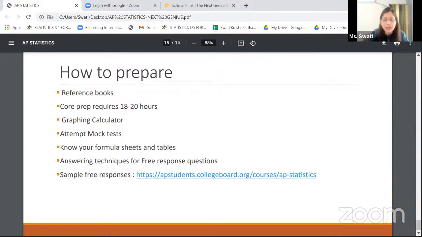So I would recommend that whenever you're preparing for AP Statistics, at least 30 minutes should be dedicated to understanding the formula sheet and also the tables, the T table, the Z table, the chi table. Of course, a lot of students don't use the T tables and the tables in general now, because of course the calculator takes into account all the functions of the tables.